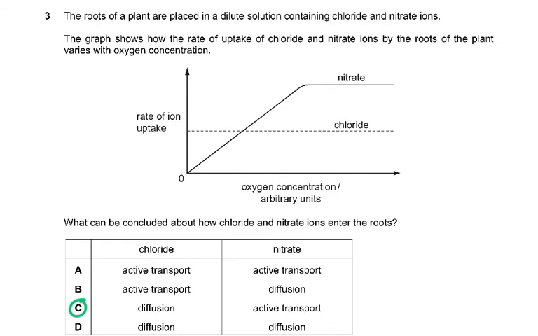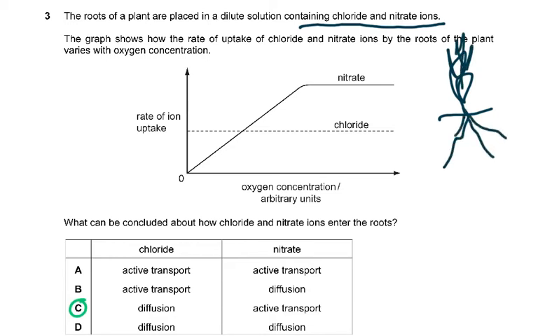Then coming to question number 3, the roots of a plant are placed in a dilute solution containing chloride and nitrate ions. So the roots of a plant, so we have the stem, and then we have these roots, and the roots are placed in chloride and nitrate. Say the roots of a plant are placed in a dilute solution containing chloride and nitrates.